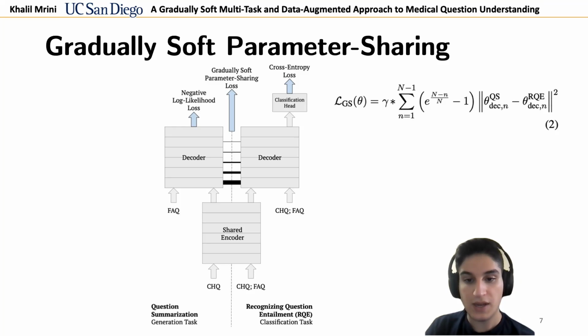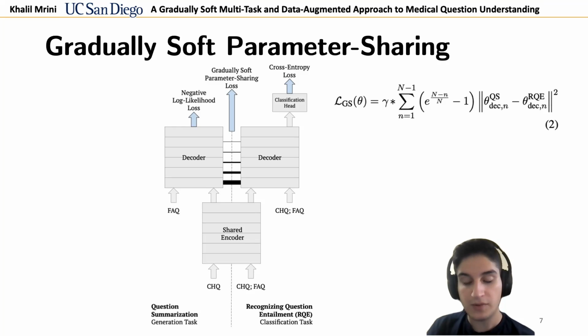We propose a hybrid approach where we apply hard parameter sharing for the encoder and a novel gradually soft parameter sharing approach for decoder layers. We define gradually soft parameter sharing as a smooth transition from hard parameter sharing to task-specific layers. It is a soft parameter sharing approach that is gradually toned down from the first layer of the decoder to the last layer, which is entirely task-specific.